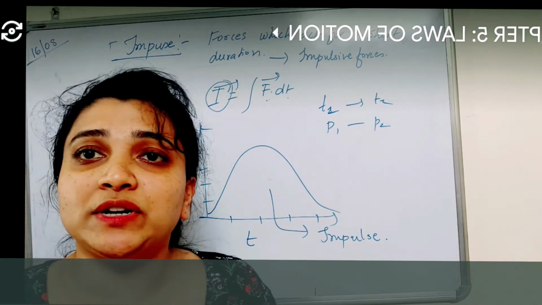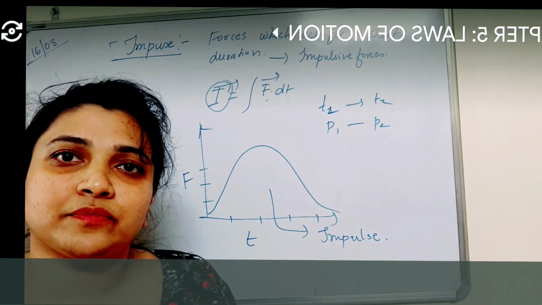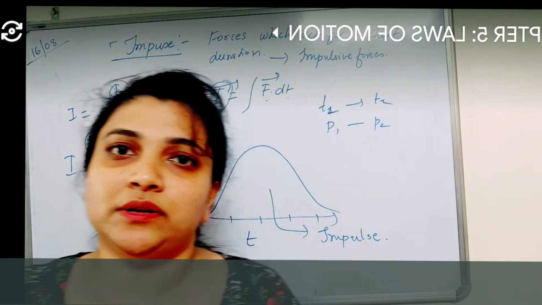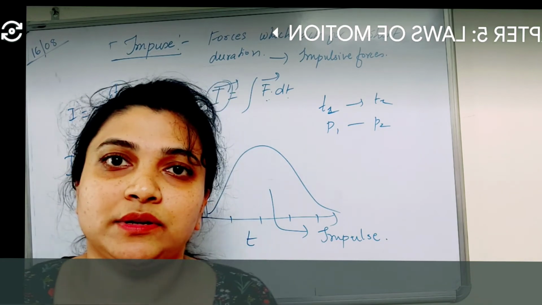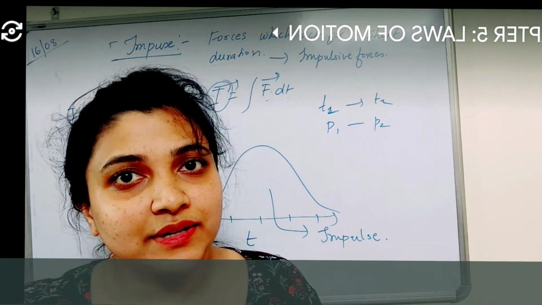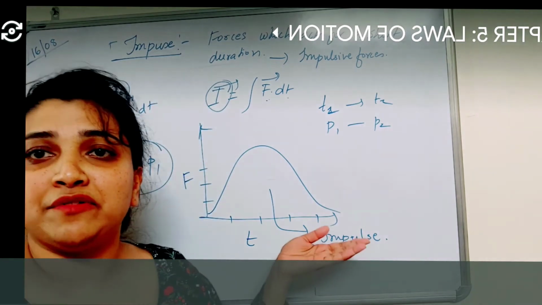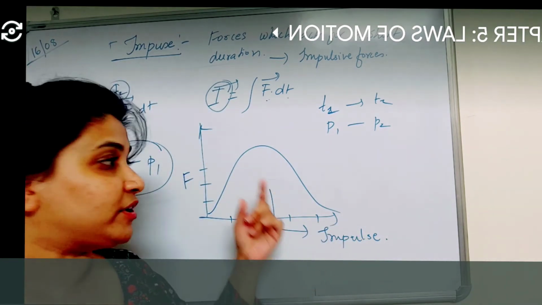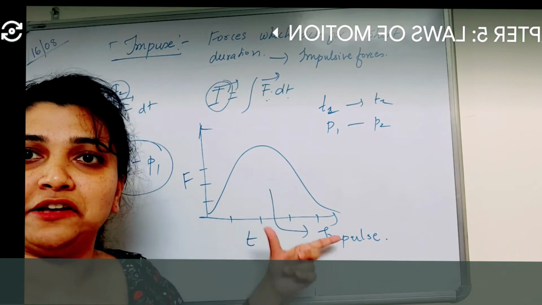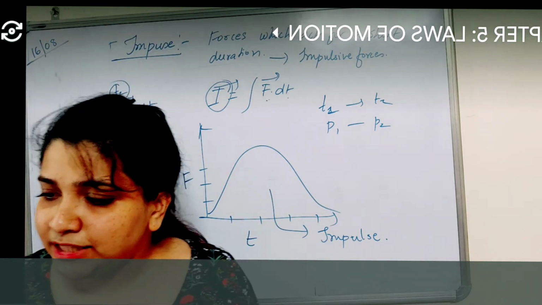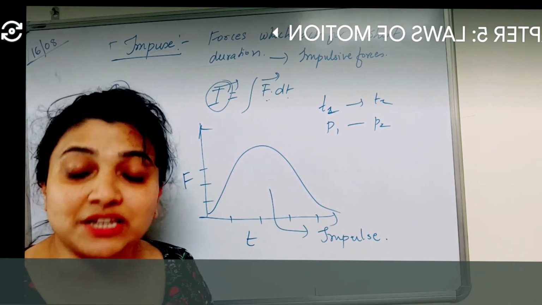Can someone define what is impulse? The force which acts for a short duration, that is called impulse. Okay, so whenever we have a force and time graph, whatever area under the curve you get gives rise to impulse. Now the next concept is the law of conservation of momentum.